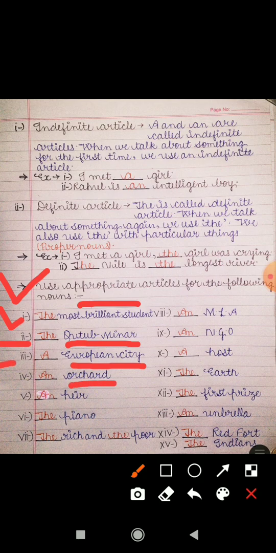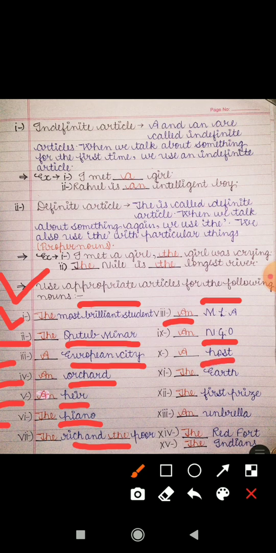Next is orchard. O is a vowel, that's why we have used an. Next one is heir, उत्तराधिकारी. Here H is silent and the sound is of a vowel, that's why we have used an. Next is piano. With the musical instrument, we have used the. Next is dash rich and dash poor. When we are talking about the whole group, at that time we use the. The rich means सारे अमीर, the poor सारे गरीब. Next is MLA, which is starting with a consonant but the sound is of a vowel, em. So we have used an. The same thing has happened here also, that is NGO, an.